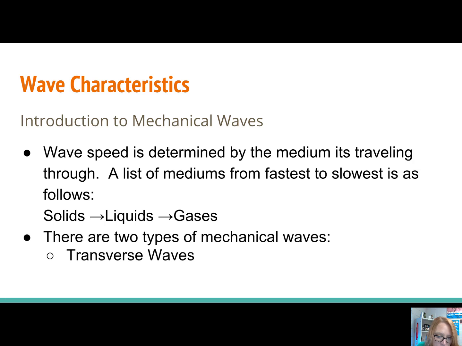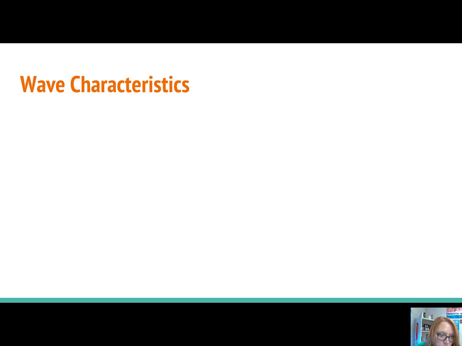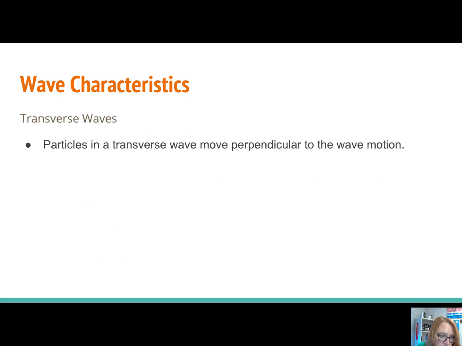And there are two types of mechanical waves. We have transverse and we have longitudinal. So let's talk about transverse waves. Transverse waves, particles in a transverse wave move perpendicular. Perpendicular means at a 90-degree angle to the wave motion. So if the wave motion is moving left to right, the particles are moving up and down.